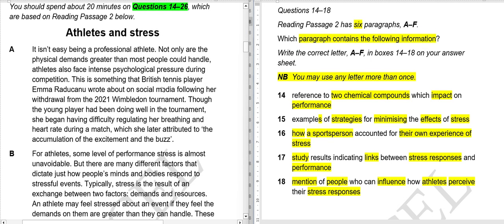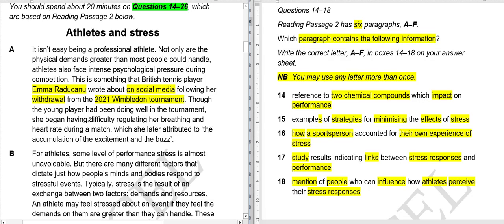This is something that British tennis player Emma Raducanu, I'm sorry if I'm mispronouncing the name, so we'll just say Emma, wrote about on social media following her withdrawal from the 2021 Wimbledon tournament. Though the young player had been doing well in the tournament, she began having difficulty regulating her breathing and heart rate during a match.